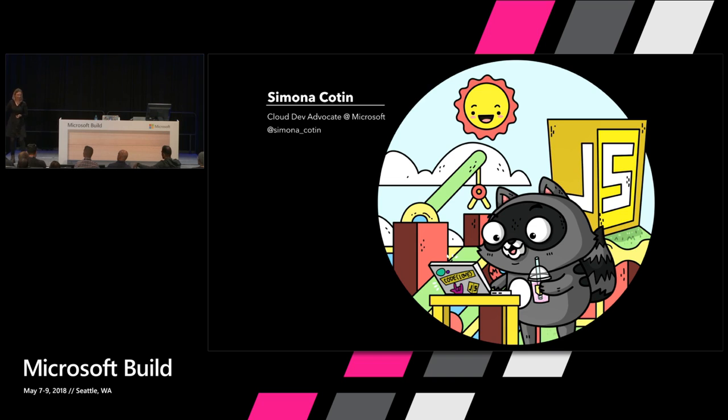This is some art that has been created by our colleague Ashley McNamara, and I'm going to use some of this in a lot of my slides. I want to introduce you to Bit, who is our friend. There's a story behind that. The reason why Bit is a raccoon is because a raccoon goes everywhere. And that's exactly what our team is doing. Our team is going everywhere where you are, where developers are, and we want to get to know every one of you.